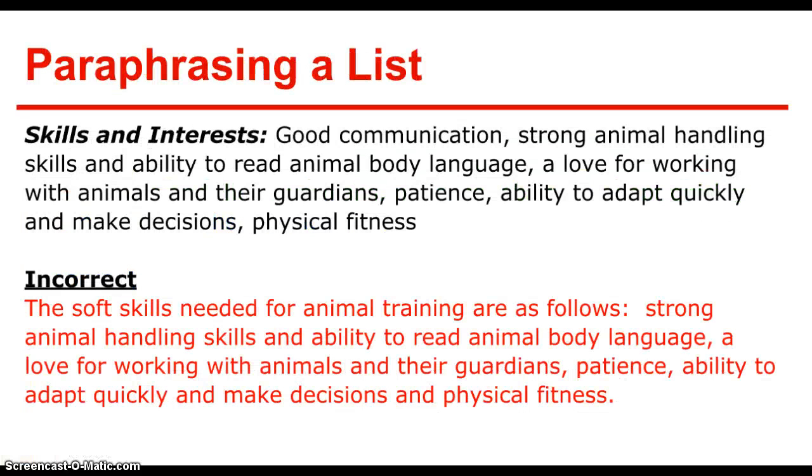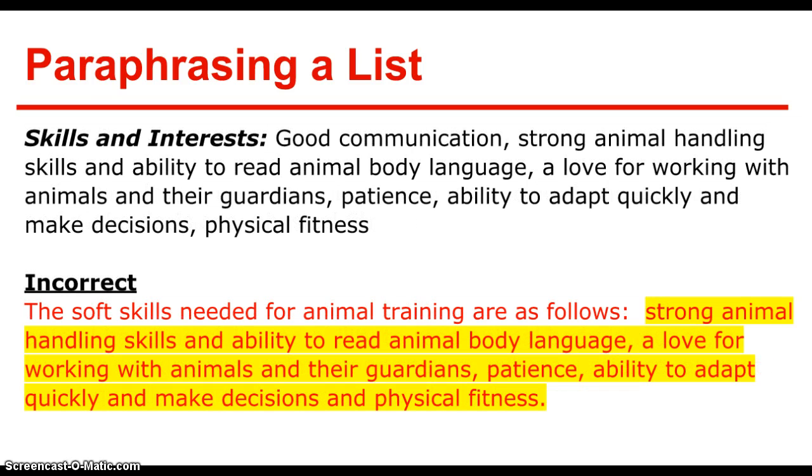Let's move on to the next one. Now this is a quotation that would be in a paragraph about skills and interests, and it offers a list. So it lists those skills and interests: good communication, strong animal handling skills, an ability to read animal body language, a love for working with animals, etc. Now if you look at the incorrect paraphrase down there, you'll notice that this has basically been copied from above, this whole list. And you cannot do that. You can't copy a list exactly.